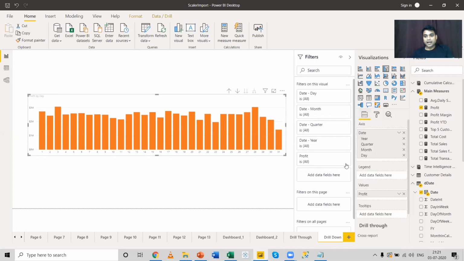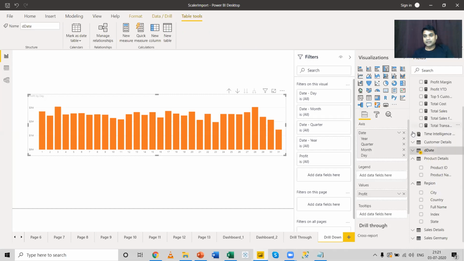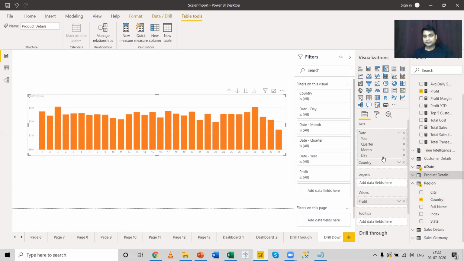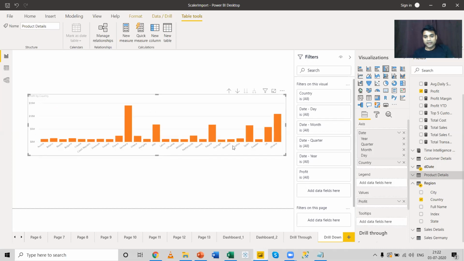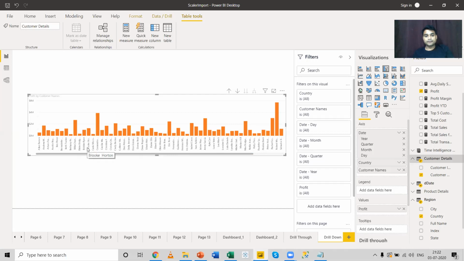Now, what if I want to bring the countries over here? So I'll select this option and I can bring the country under the date. Now, if I click on one small level, from the day level, I've got to the country level. What if I want to know the customer names on where the profit has been made? I can bring the customer name over here. And there's one more layer of hierarchy created. And if I click over there, I get the customer level.